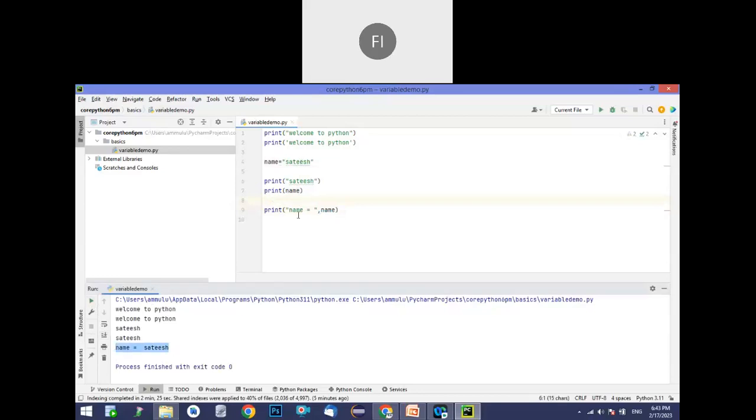So likewise, you can concatenate a string with a value, or a value with a value, anything. For example, if you want to print a value comma value, assume that, print a comma b, like this also you can print. Example a comma b equal to 10 comma 20. Assume that. So now a and b are printed side by side.